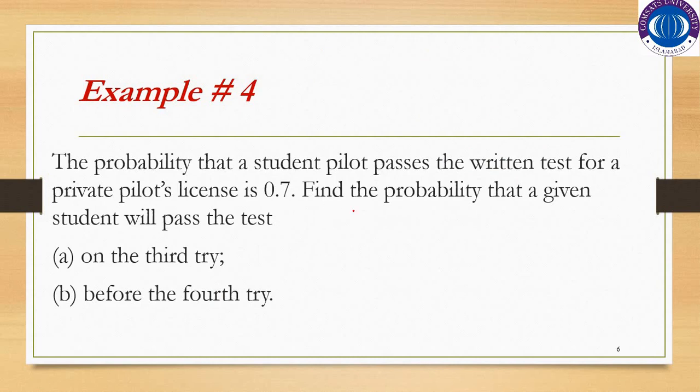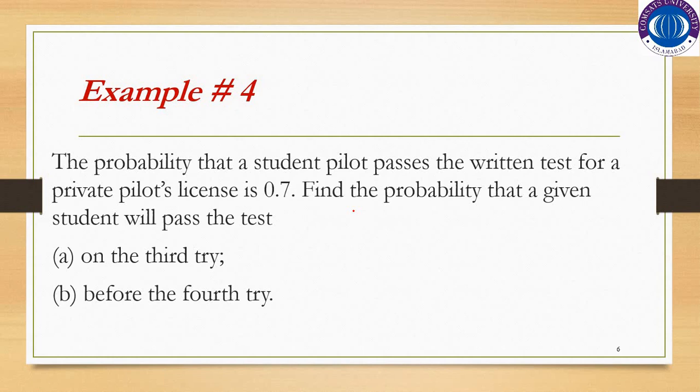Next example, the probability that a student pilot passes the written test for a private pilot's license is 0.7. Find the probability that a given student will pass the test, part A, on the third try, and part B, before the fourth try. So what's happening here?